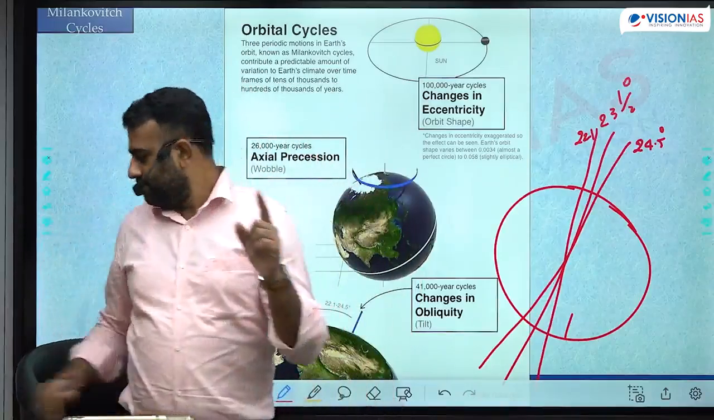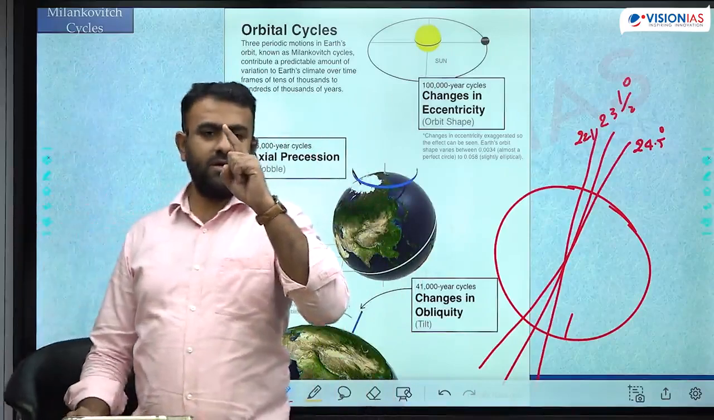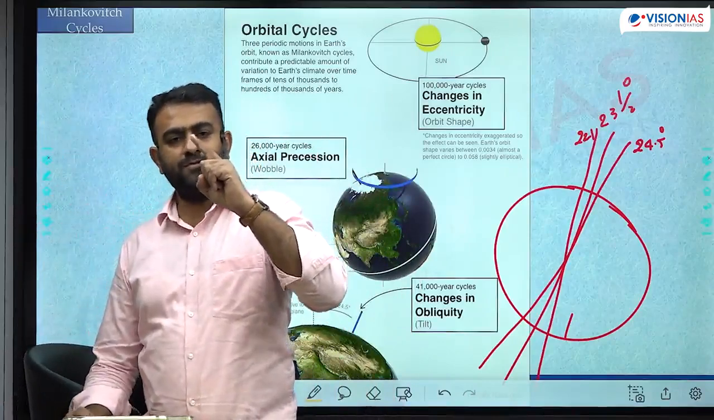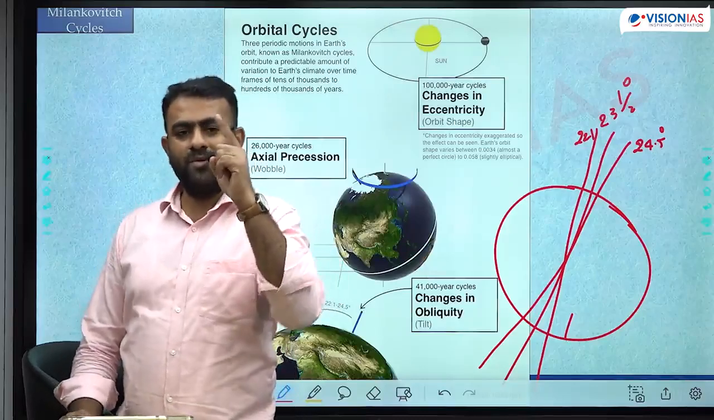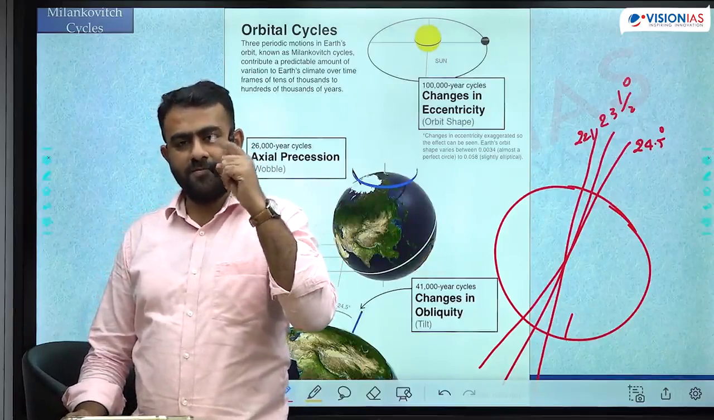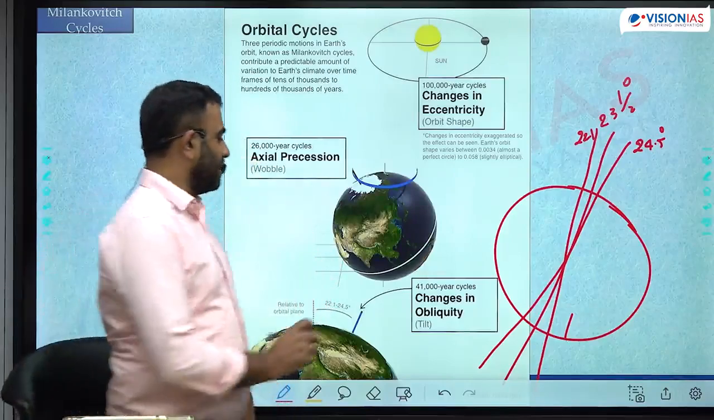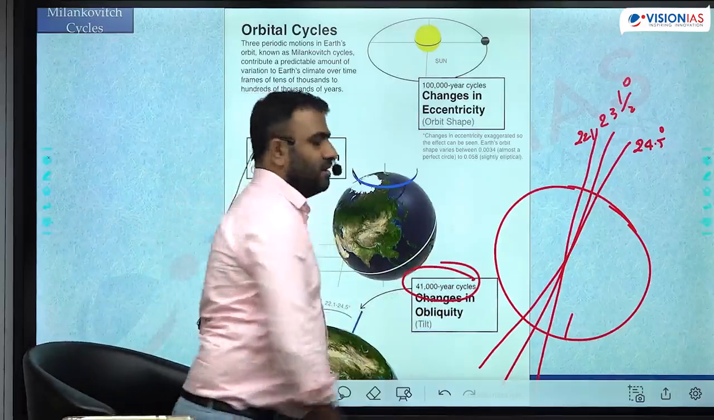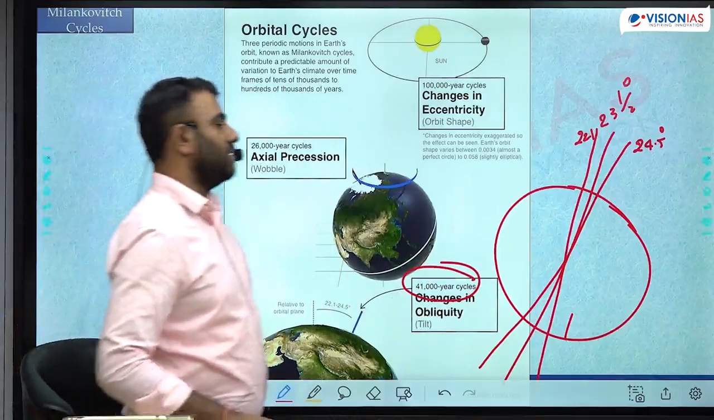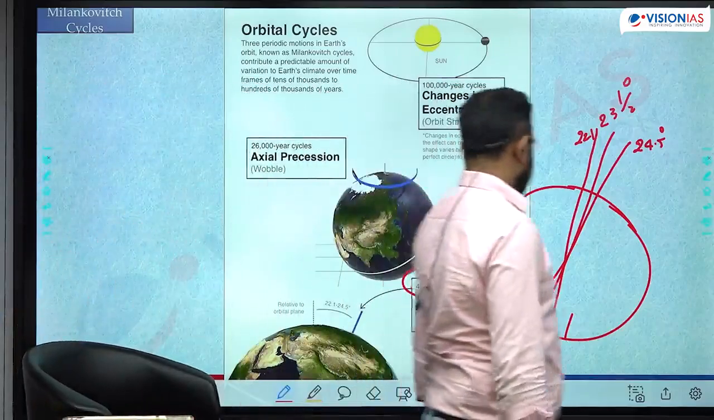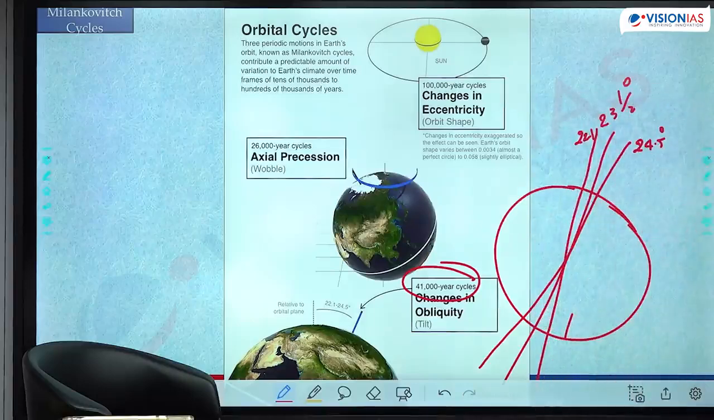Okay, so like this. If this is 23.5, it goes up to 24.5 and comes back to 22.1. अभी बीच में है, 23.5 में है. इसको चेंज होने में कितना टाइम लगता है? एक साइकिल कंप्लीट होने में 41,000 years. 41,000 years is the time taken to complete one cycle, during which it changes from the highest to lowest and back to highest. Okay, कोई भी एक पूरा साइकिल का मान लो.